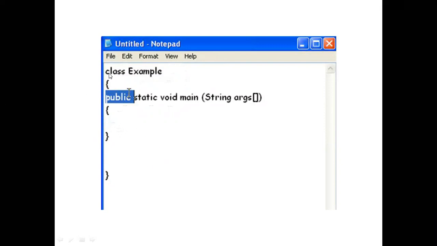So first we will define a particular class, suppose here example. Then we will declare public, then static, then void. You have already used this void main, and these are the arguments inside the main function brackets.